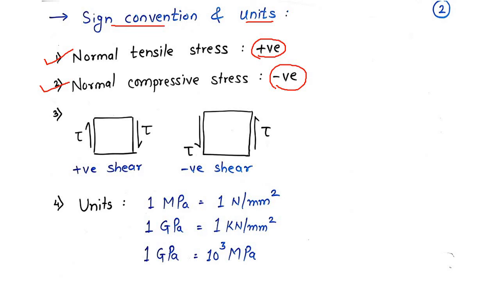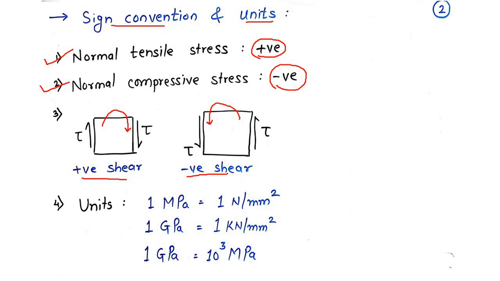A shear which will produce a clockwise couple is considered positive. You can see it is going to produce a clockwise couple. And a shear which produces an anti-clockwise couple is considered negative.